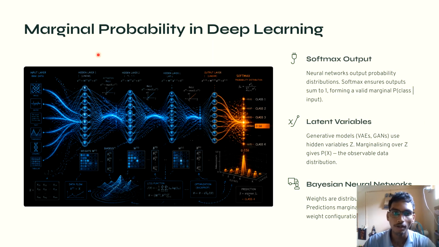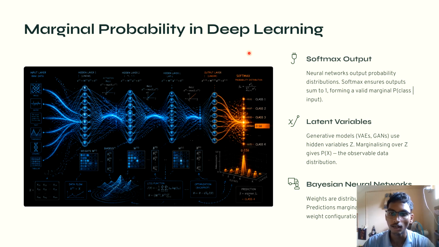So, marginal probability in deep learning. What is the need of this in deep learning? We can see some of the applications of marginal probability in deep learning. One of them is Softmax output, where neural networks output a probability distribution. Softmax ensures the outputs sum to 1, forming a valid marginal p(class | input).